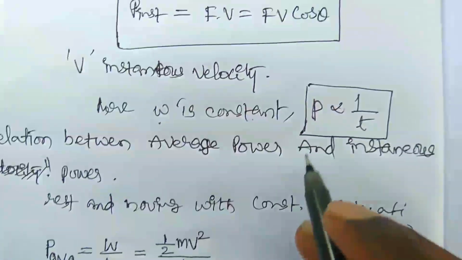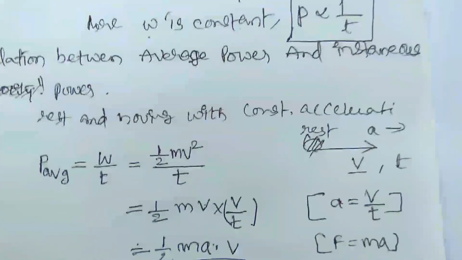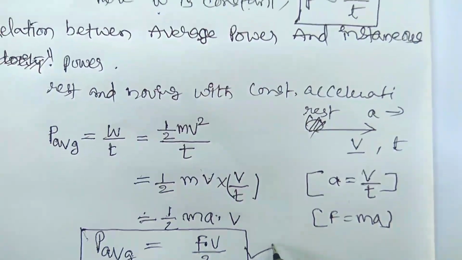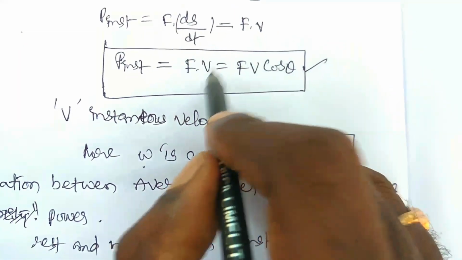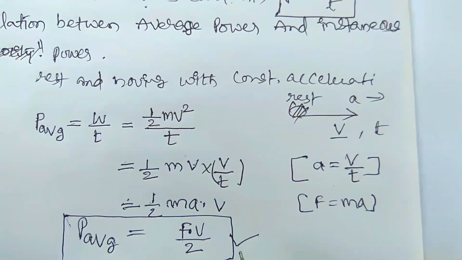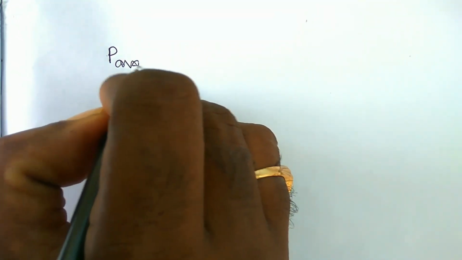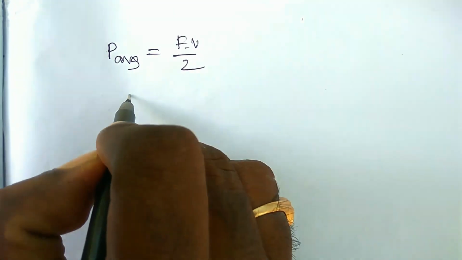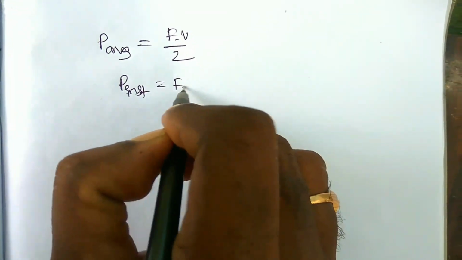So instantaneous power is equal to f dot v, and average power is equal to fv by 2. These are very, very important concepts in power. Therefore average power is equal to f dot v by 2, but instantaneous power is equal to f dot v.